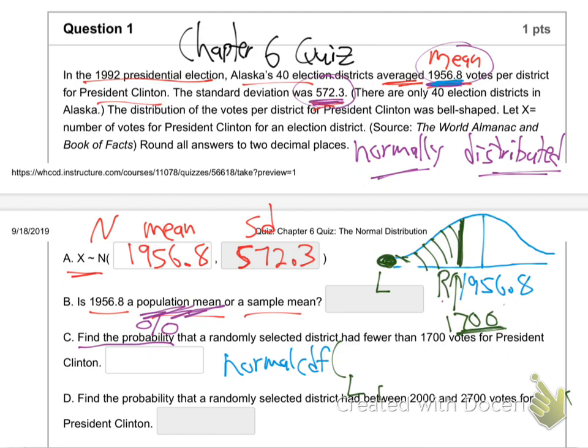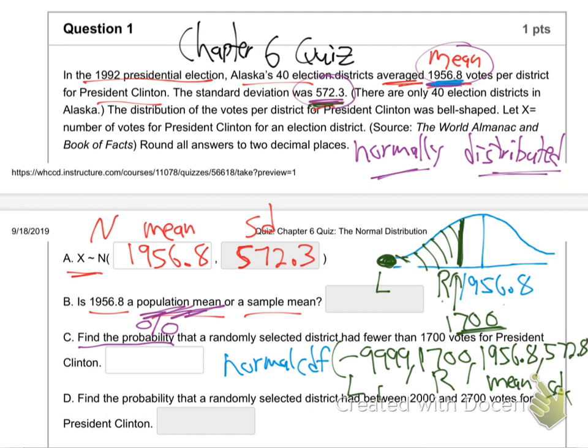And the left edge of the shading chunk is left forever, so it's supposed to be negative 99999. The right edge is 1,700. So left edge, right edge, the mean, and the standard deviation. What's the mean? 1956.8. The standard deviation, they told me, I'm running out of room here, 572.3.